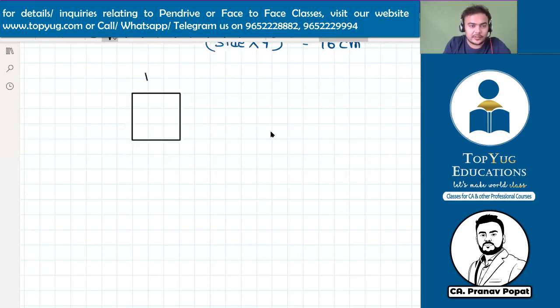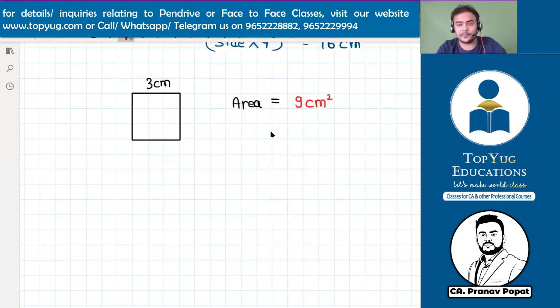Now see, this is 3 centimeter. Now tell me, what is the area? Everybody, please tell me the area. Sir, area is 9 centimeter square here. 3 centimeter into 3 centimeter, which is 9 centimeter square. Next, perimeter.